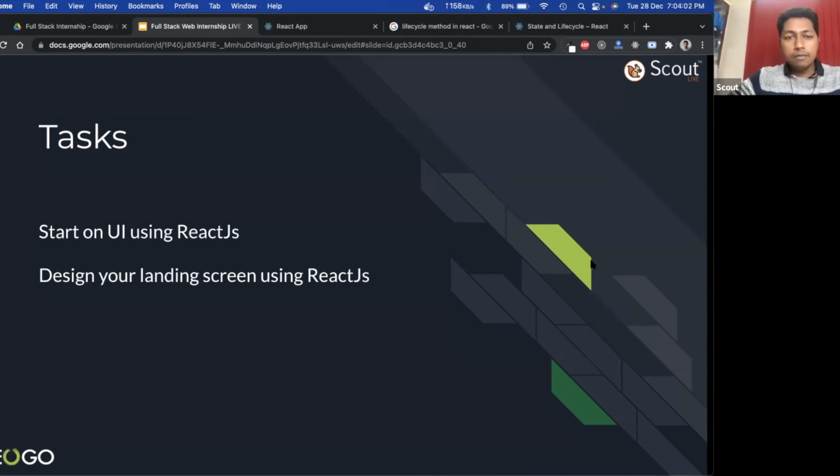Is it clear, guys? For everyone, is it clear? So from where you have to start, whatever applications you have, you start with the landing screen. If there is a search bar, you start with that. If there is some carousel, meaning an image slider, you start with that. If there are certain cards or anything like that, you start with that.